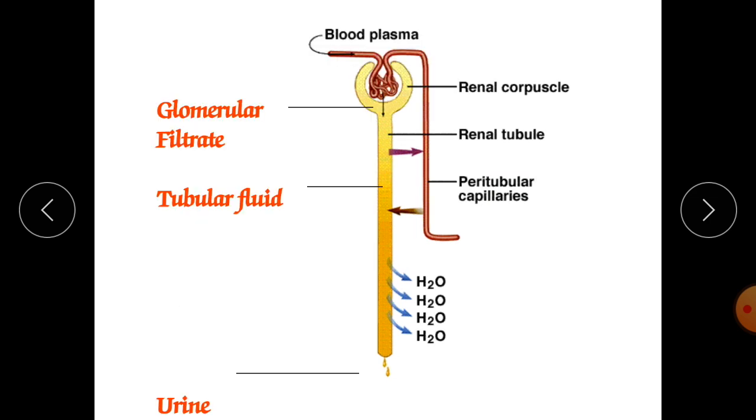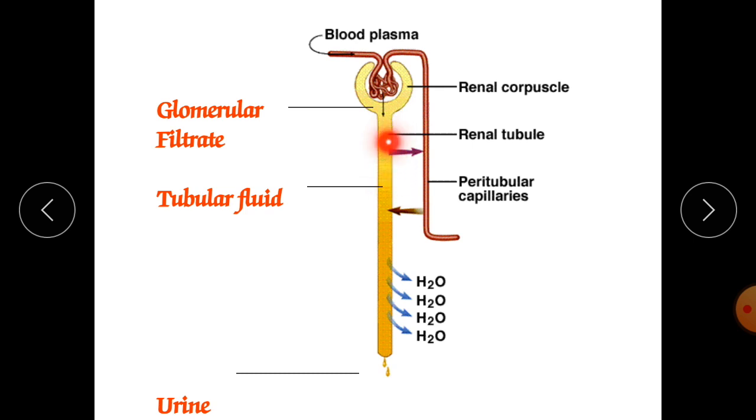Now here, the glomerular filtrate. What is glomerular filtrate? Whatever blood is coming from the afferent arteriole will come into the glomerulus. This content is called the filtration fraction. Out of this, almost 20% is going to be filtered, and the rest will come back into the efferent arteriole, and the remaining, almost 80%, will be released into the tubule, and that element is called the glomerular filtrate.